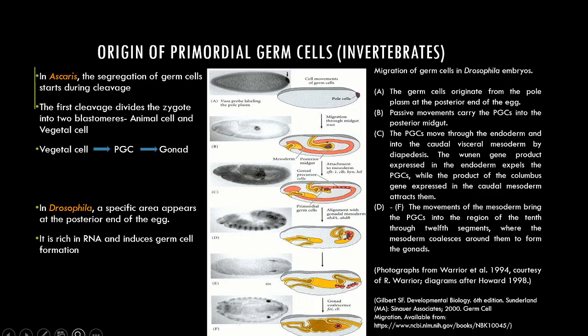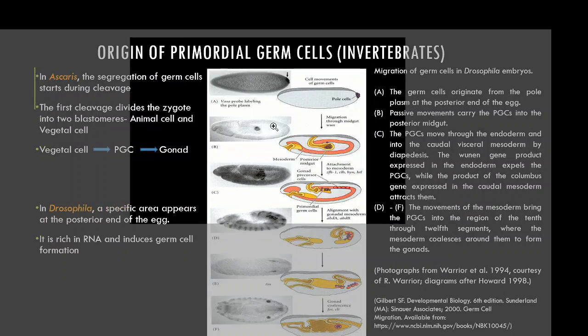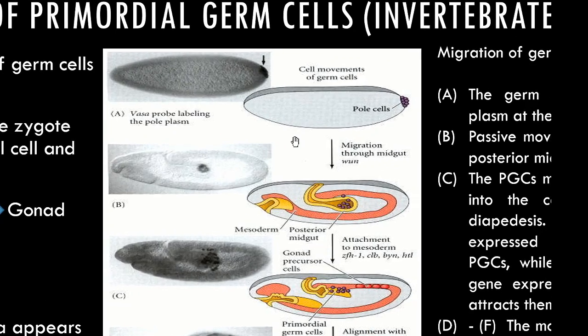Now let's look at the picture, the figure that I have for you. This shows on the left the actual photographs of the growing embryo of Drosophila, and this is the diagrammatic representation of that. Here we see that there are specific cells present at the pole of the egg, which are called the pole cells, which are the germ cells. Now these germ cells migrate through the midgut. This yellow region is the posterior midgut.